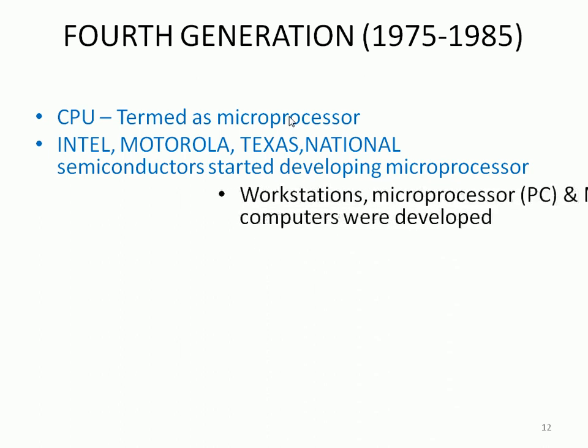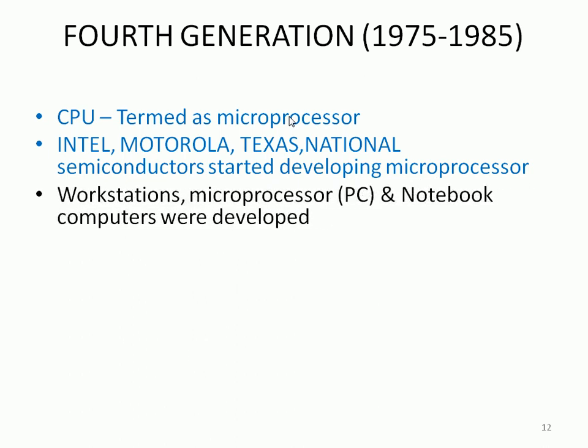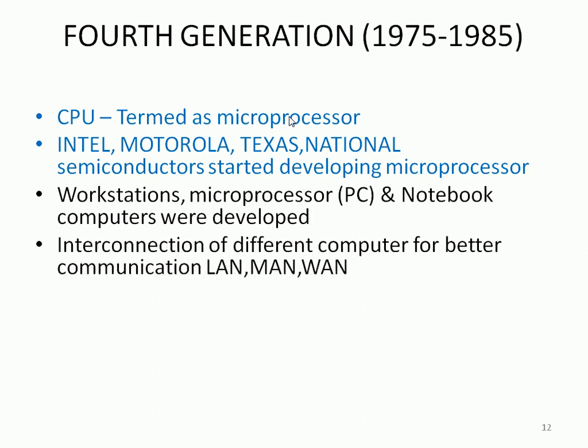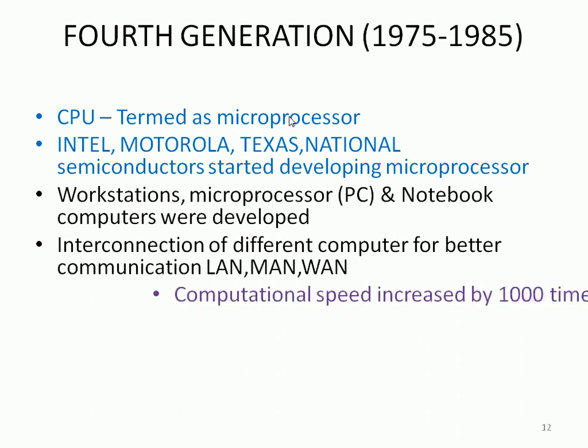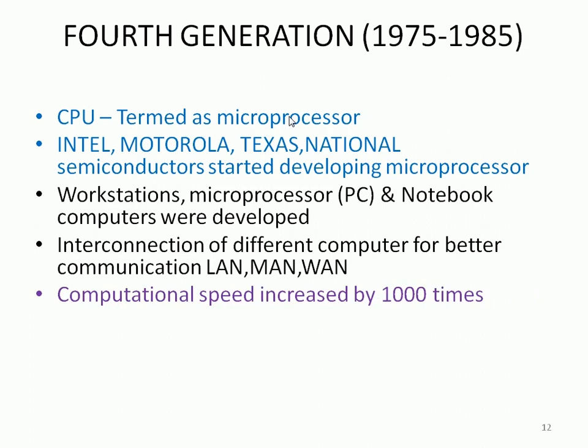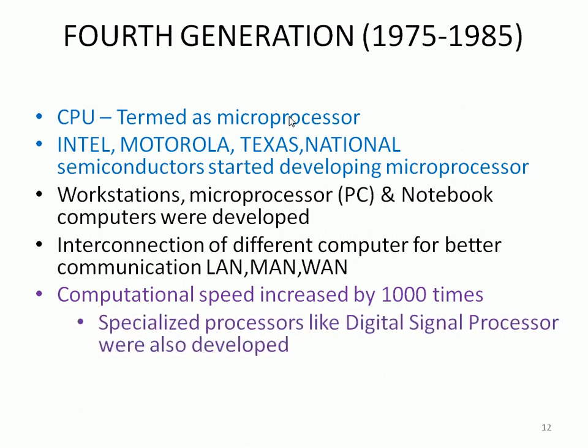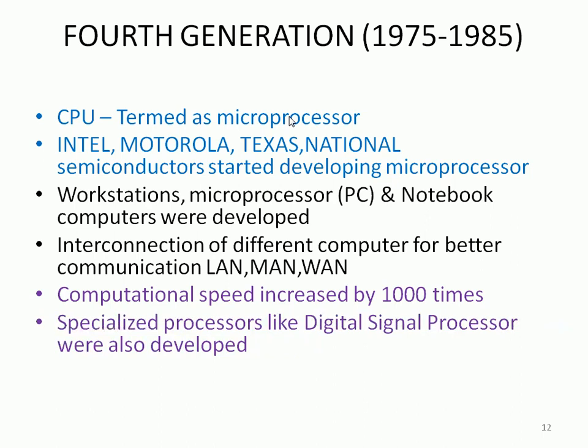Workstations, microprocessors, and notebook computers were developed. During that time, different computers were interconnected with the help of networks for better communication: the local area network, the metropolitan area network and wide area networks. Computational speeds increased by 1000 times because of these improvements in hardware as well as software. Specialized processors like digital signal processors were also developed.